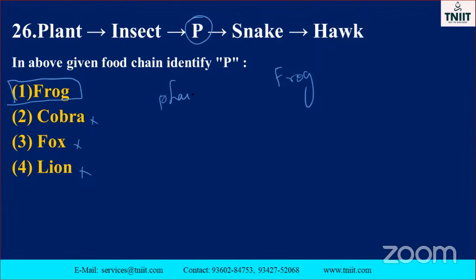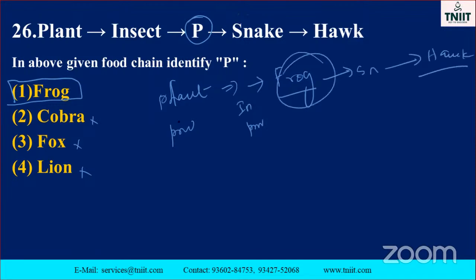Plant is a producer. Eaten by which one? Insect is a primary consumer, and the insect is also eaten by frog. Frog is eaten by snake. Snake is eaten by hawk.